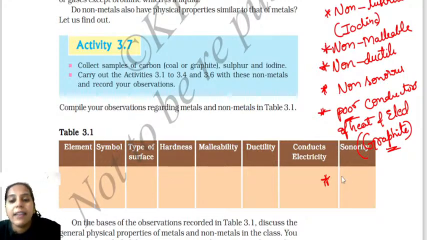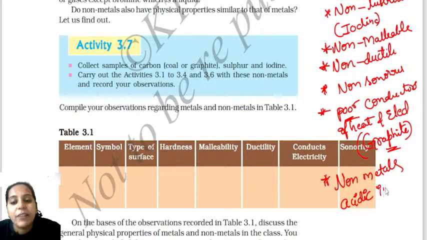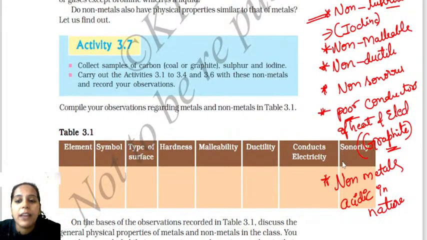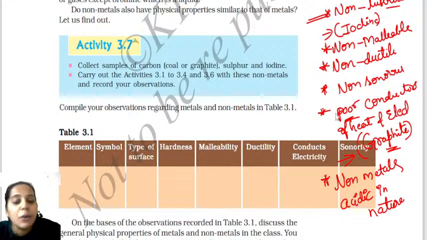Clear? And next, finally, I would like to tell you, non-metals are acidic in nature. That is very important. You have to know. These many points you have to know. Now see, most of the non-metals are non-lustrous, with an exception for iodine, and an exception for graphite, because graphite is a good conductor of heat as well as electricity, but most of the non-metals are poor conductors of heat as well as electricity.